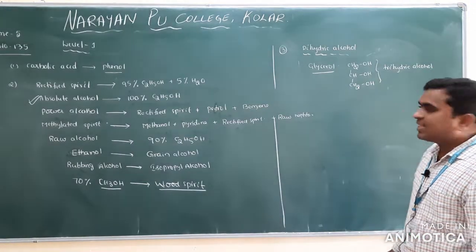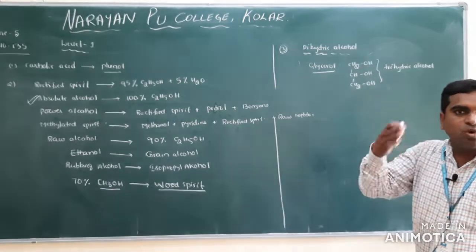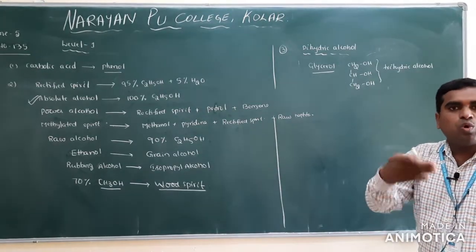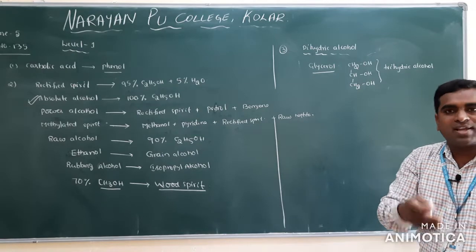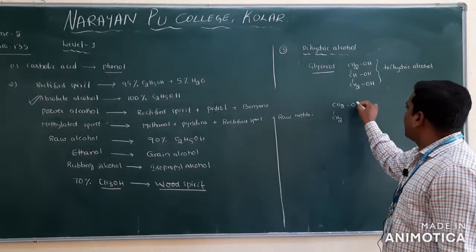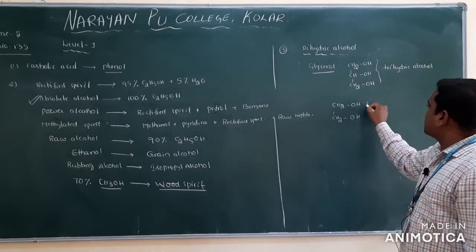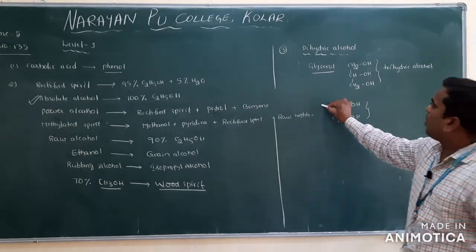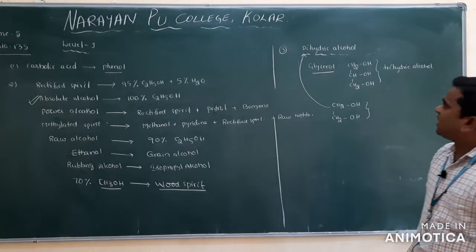Dihydric alcohol. Ethylene glycol. Glycol means, as I already mentioned, 2 OH groups are there. Those compounds we call glycols. Ethylene glycol, CH2OH and CH2OH. This we call a dihydric alcohol.